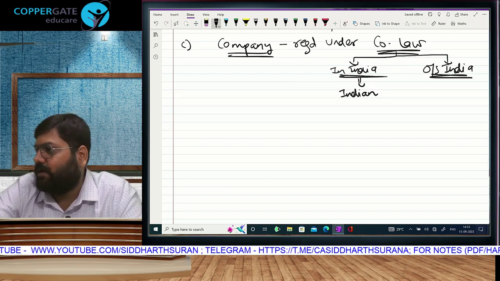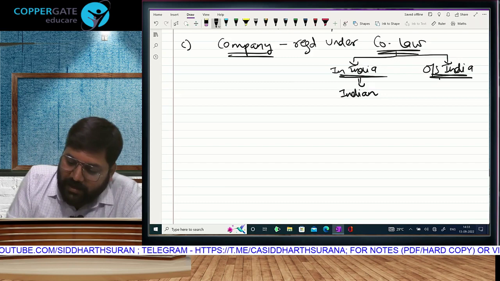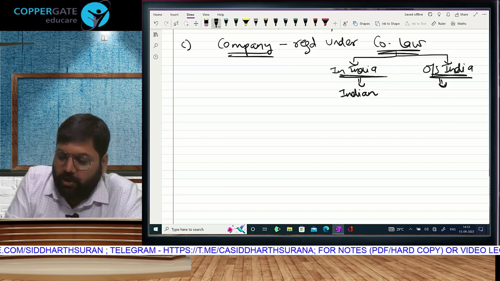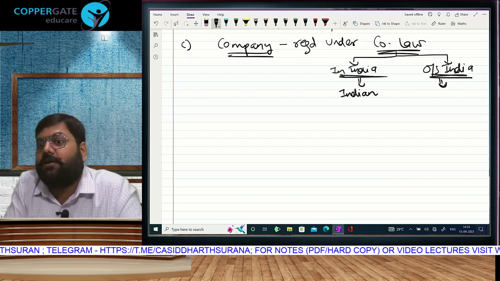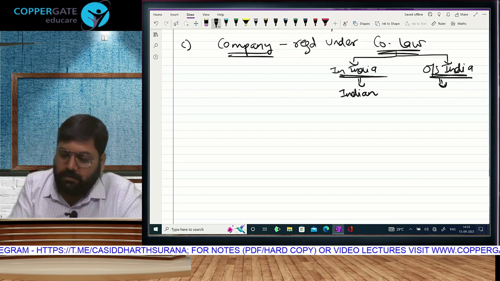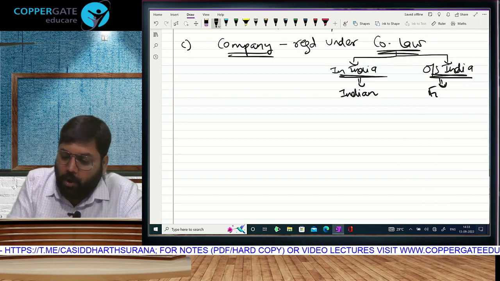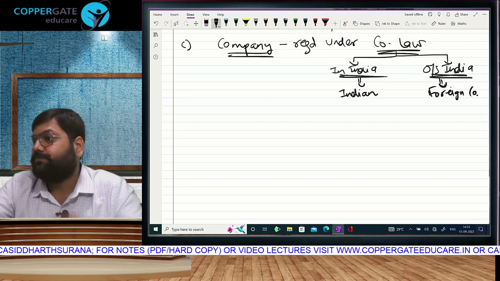A company registered in India is an Indian company. But a company like Apple Incorporation, Google Incorporation, Facebook Incorporation, registered under the company law of a foreign country outside India, a foreign company, also is a person liable to pay tax.